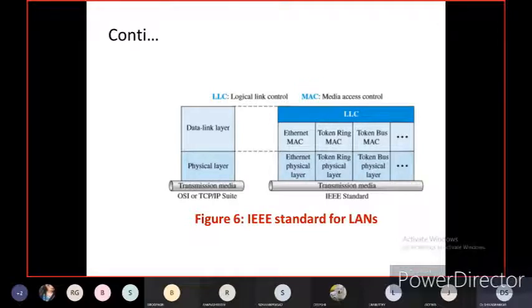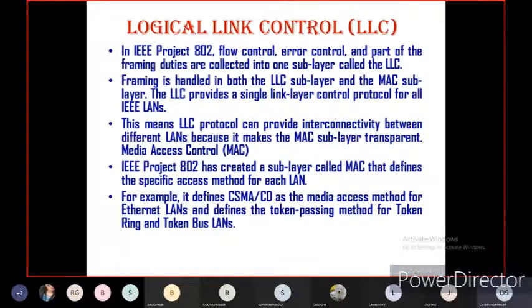So media access control, and what is logical link control? Once again, I will tell you. The collection of flow control, error control and part of the framing duties is called the logical link layer, and it creates a single link layer control protocol for all the IEEE standard local area networks.